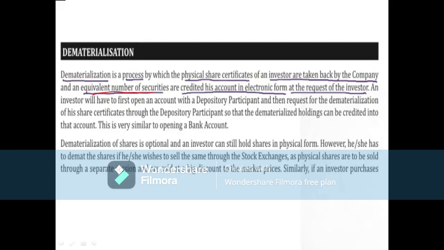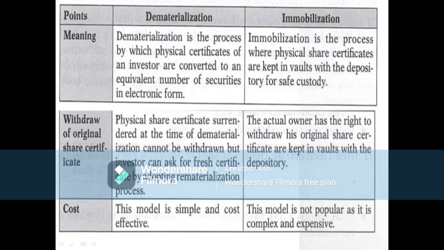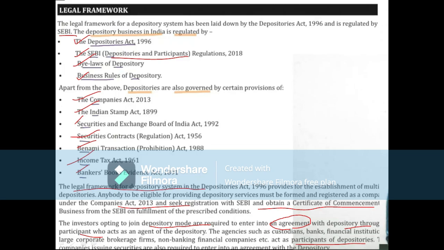And if we see the legal framework, so what does the legal framework mean? The legal framework for a depository system has been laid down by the Depositories Act 1996. You need not write deeply regarding all these acts. You can just give a brief summary, and if it is given in the exam, what is the legal framework, who regulates, who will oversee this depository system.